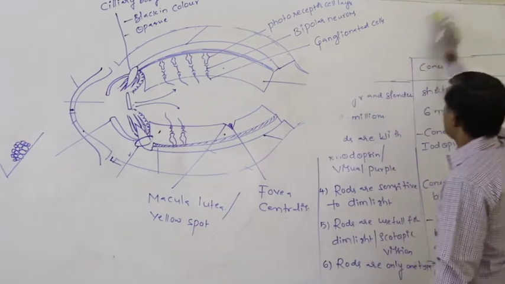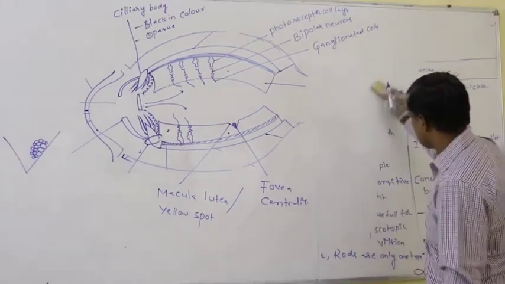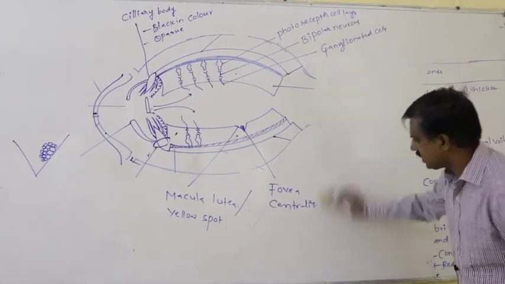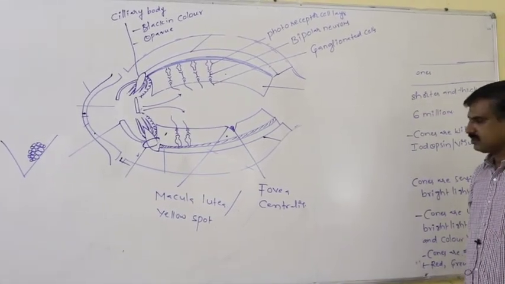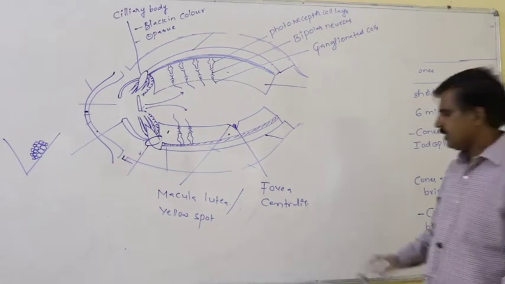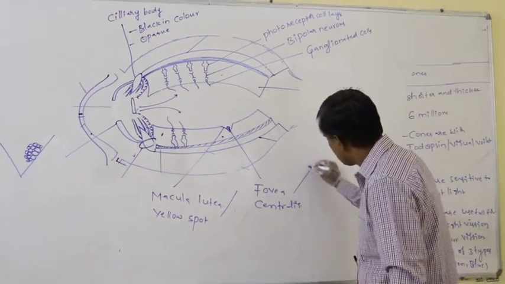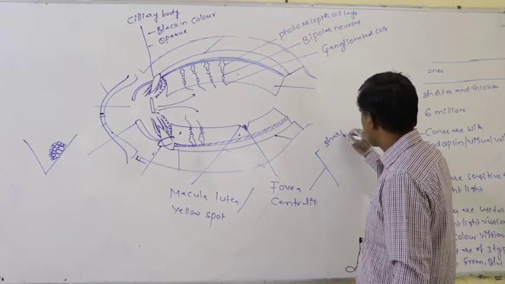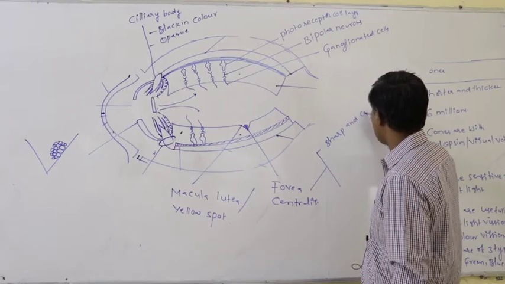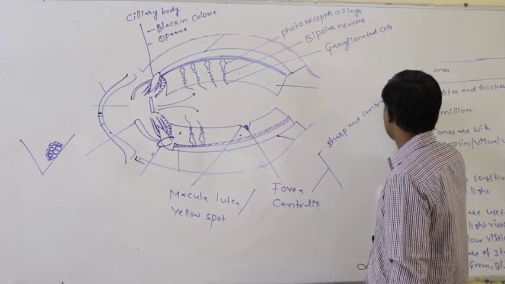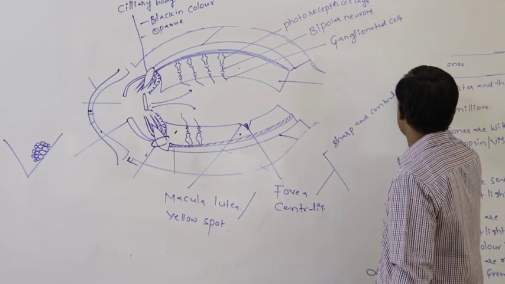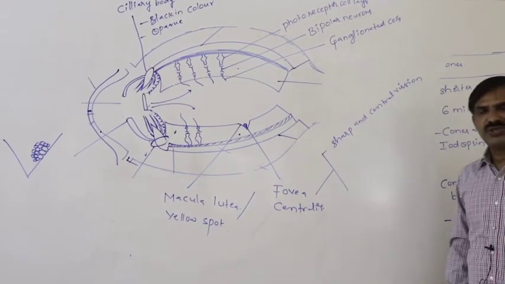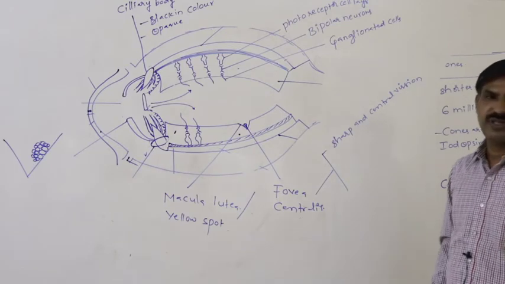In the fovea centralis, only cone cells are present but not rod cells. More and more cone cells are present in the fovea centralis, but not rod cells. This fovea centralis is principally useful for sharp and central vision.